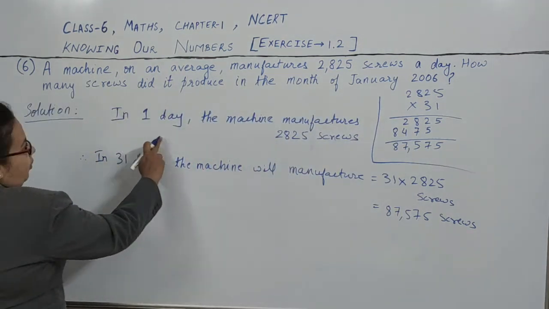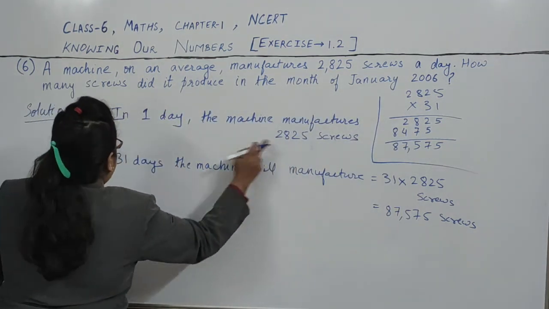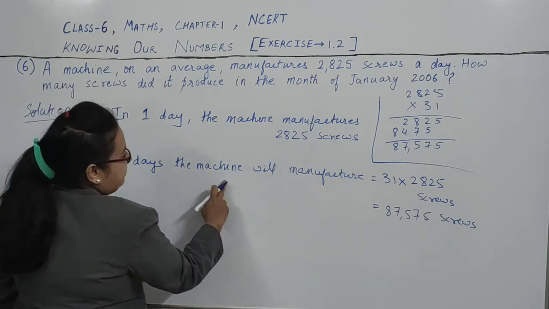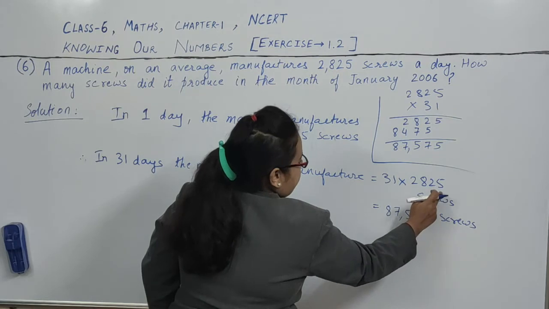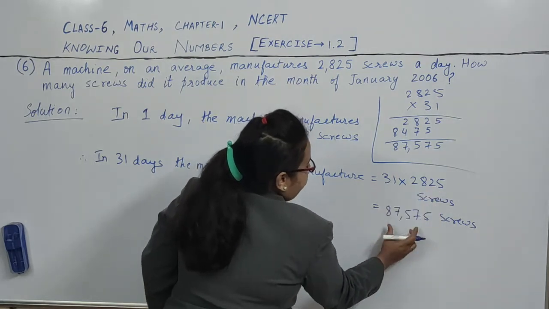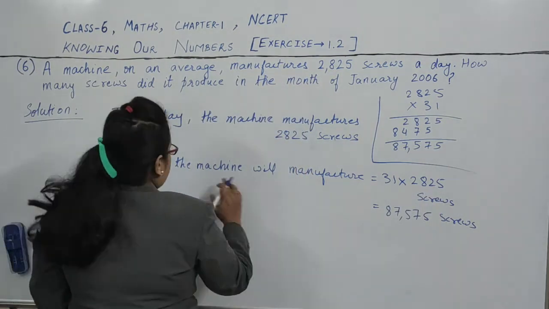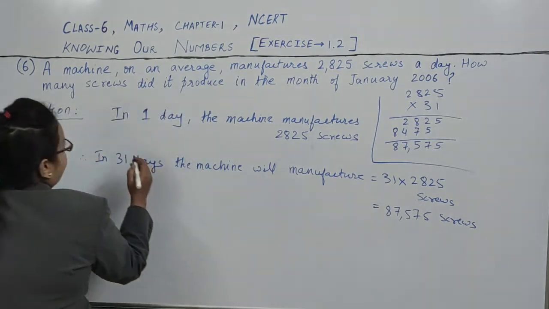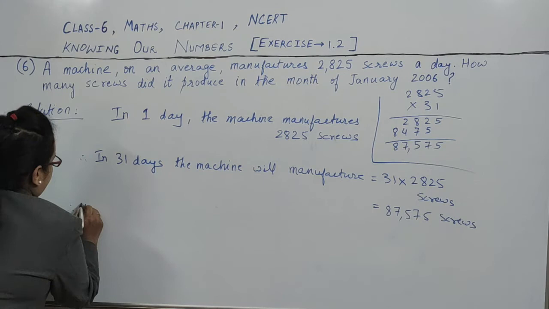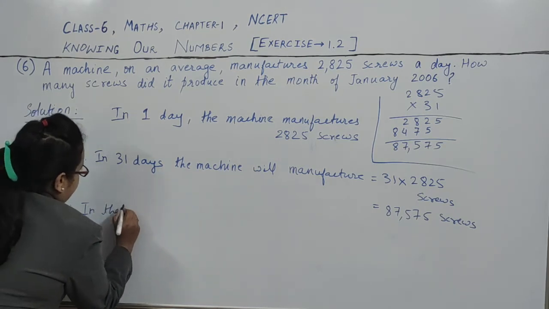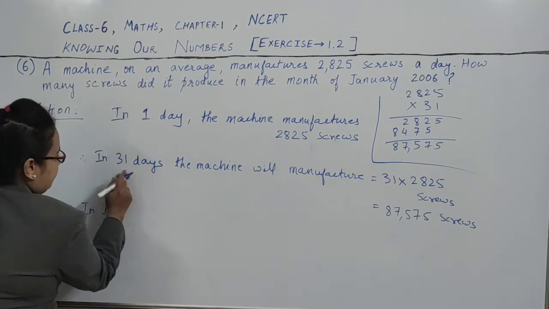So, in one day the machine manufactures these many screws. Therefore, in 31 days the machine will manufacture 31 into these many screws. After multiplying we get this. So the number of screws produced in 31 days is this one. In the month of January we have 31 days.